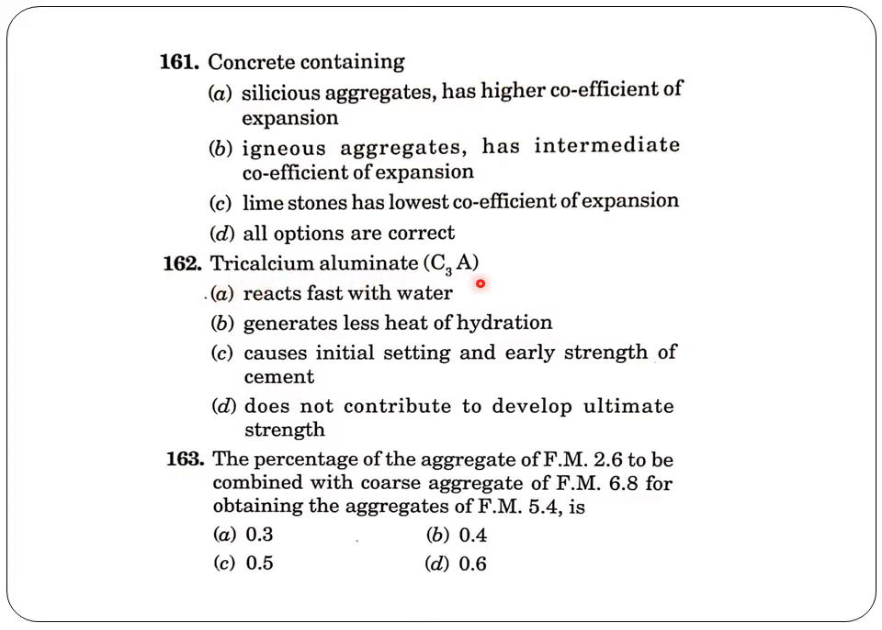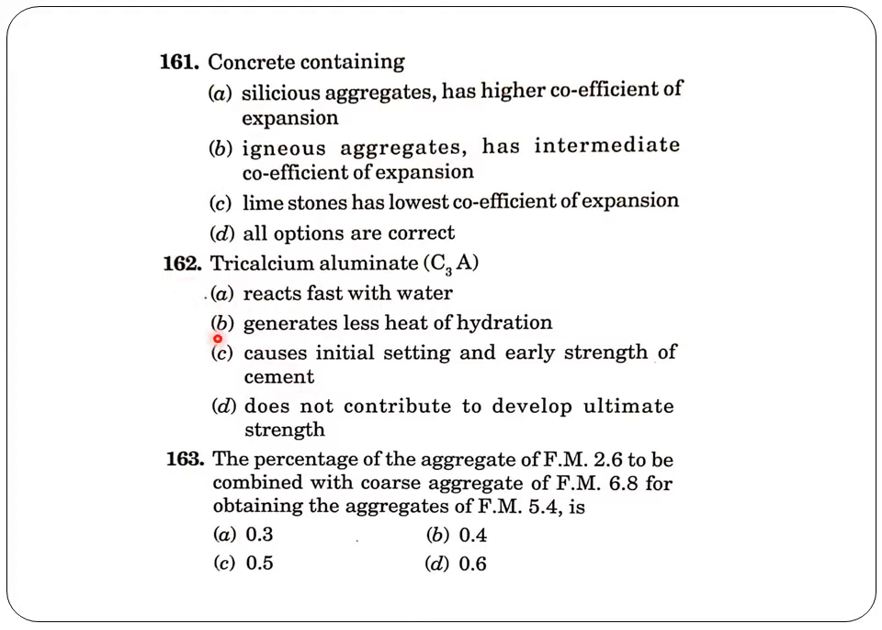So here the C3A, that is tricalcium aluminate, is asked. So let us see what is the purpose of tricalcium aluminate. Tricalcium aluminate actually it does not contribute to any strength. It helps in the initial setting and early hardening. Okay, when water is added, this C3A gets hydrated first. Okay, this will be reacting fast with water, this element.